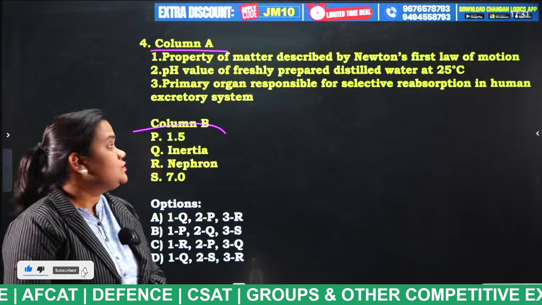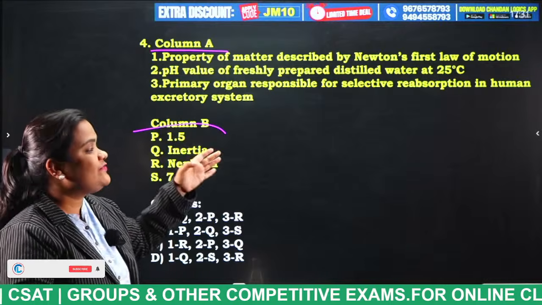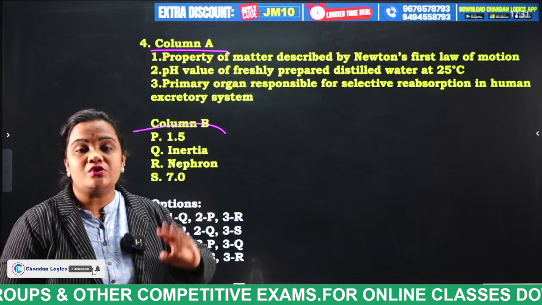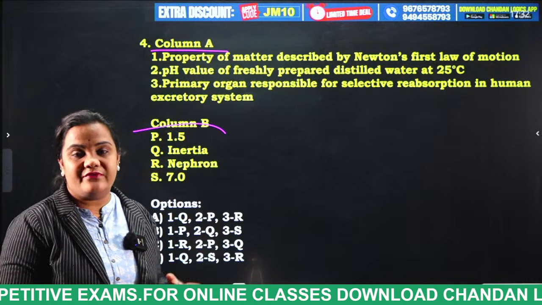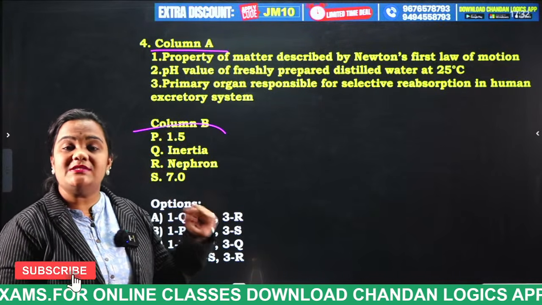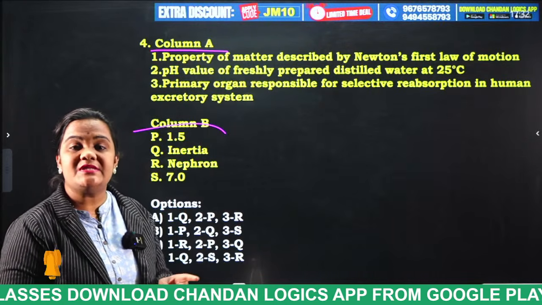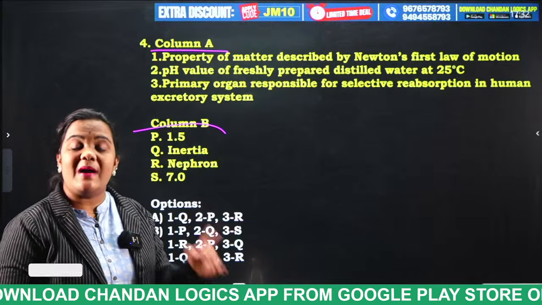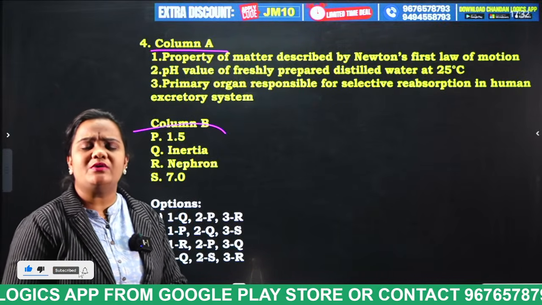Yeah, very good. So, what is the first statement? It says property of matter described by Newton's first law of motion. So, do you know, students, Newton's first law of motion is also known as the law of inertia. This law of inertia always depends on mass but not on velocity, right? So, what do you mean by Newton's first law of motion?